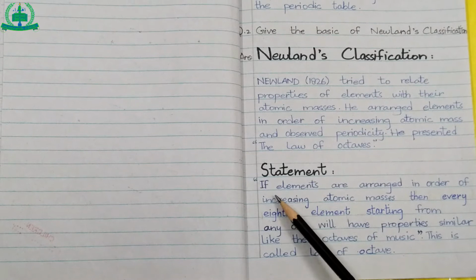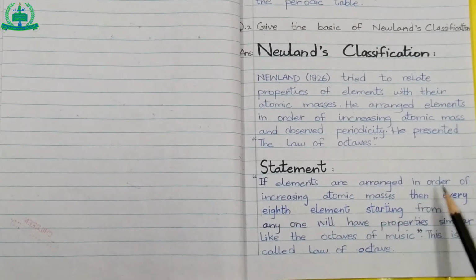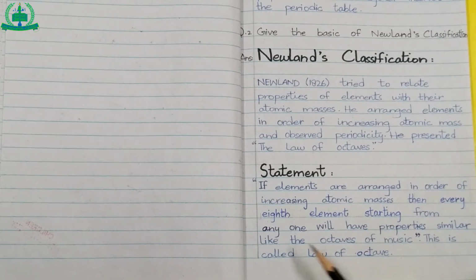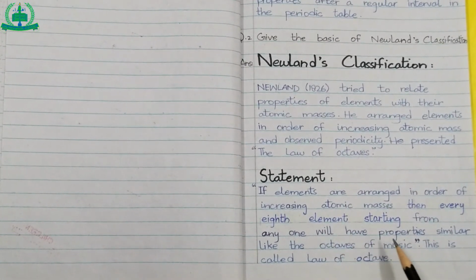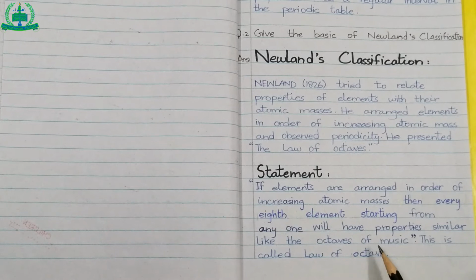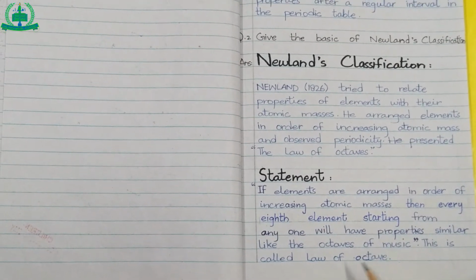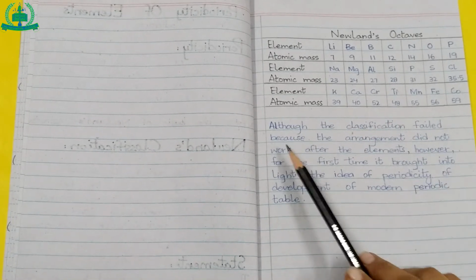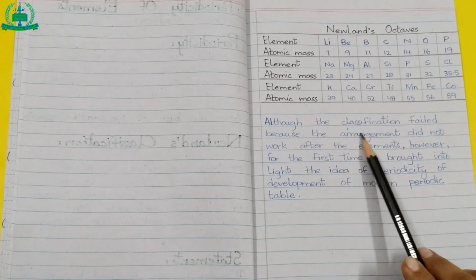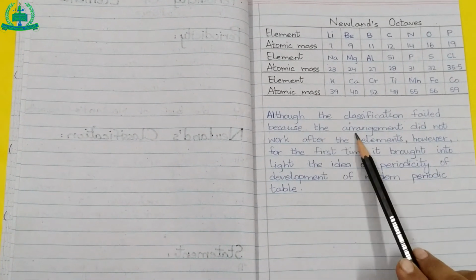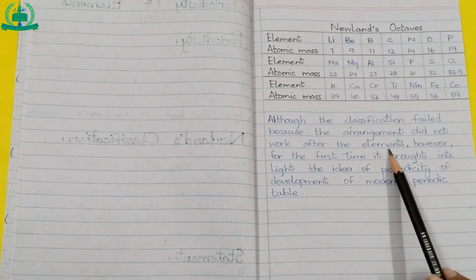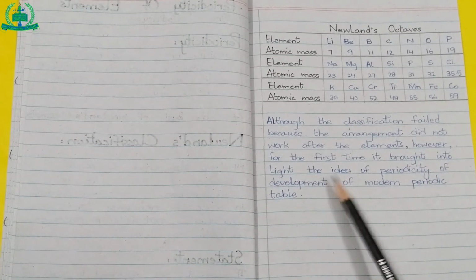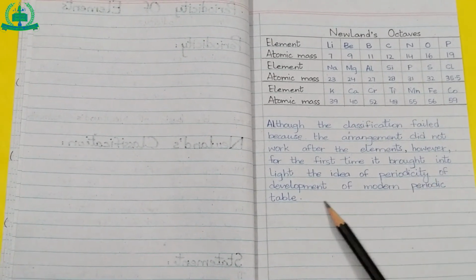Statement: If elements are arranged in order of increasing atomic masses, then every eighth element starting from any one will have properties similar, like the octaves of music. This is called the law of octaves. Make this table. Although the classification failed because the arrangement did not work after the elements, however, for the first time it brought into light the idea of periodicity for development of the modern periodic table.